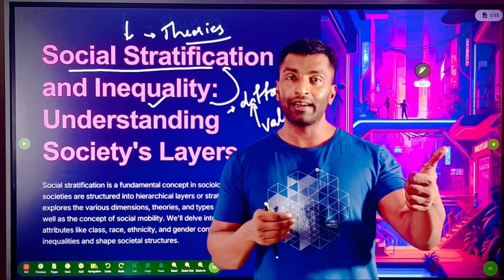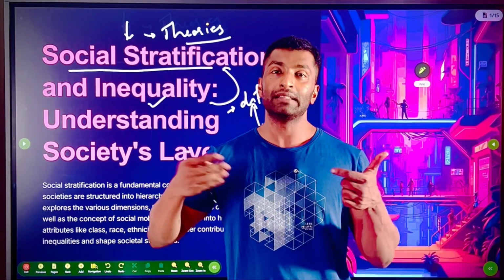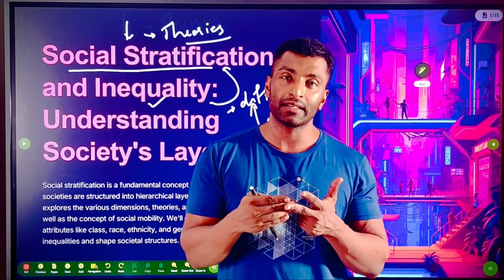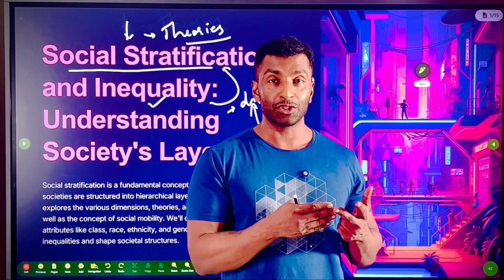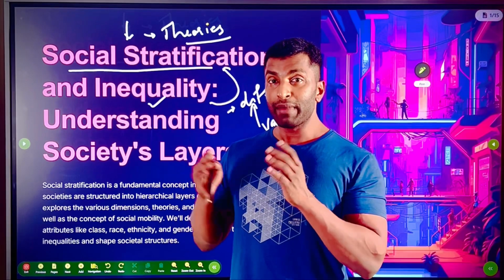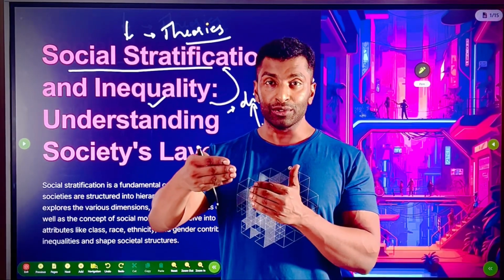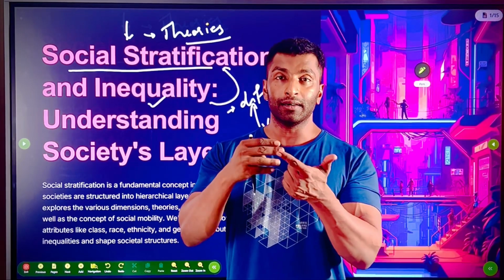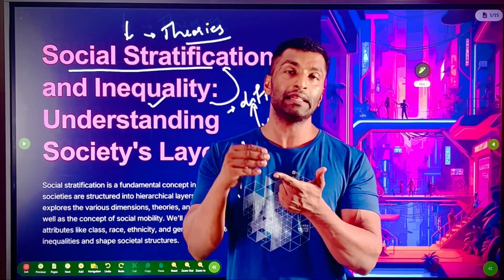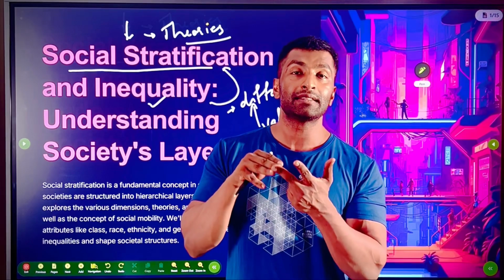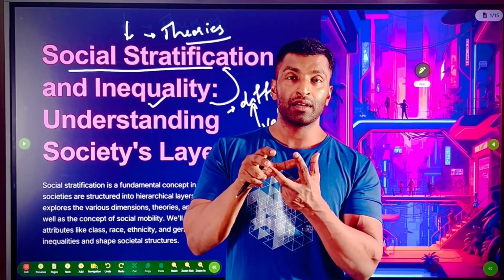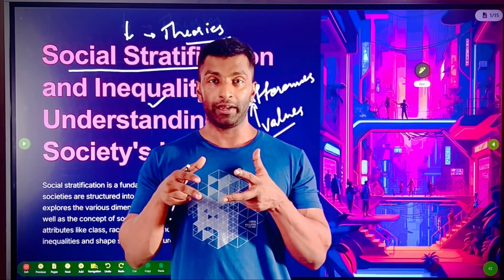Like the female child is not preferred, the male child is preferred; the female child is considered inferior, the male child is considered superior. So when you say sex, male, female, this is not there. But you attach certain values like superior, preferred, desirable. These values will create inequality.